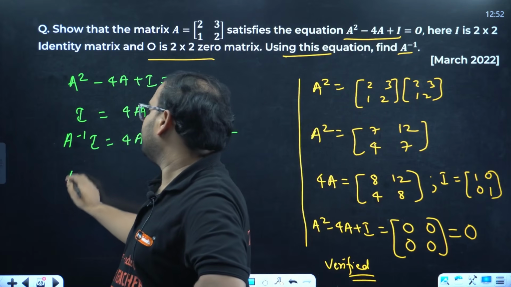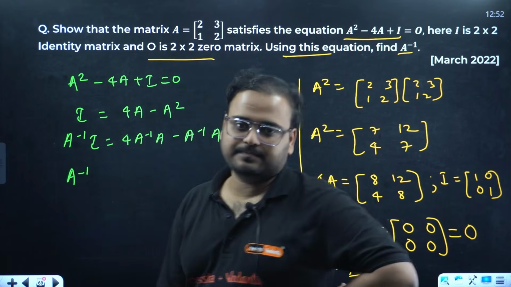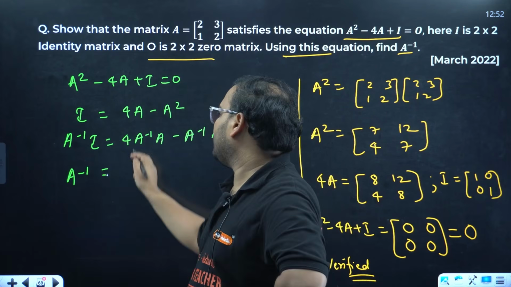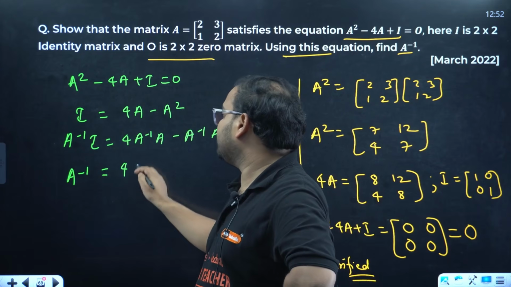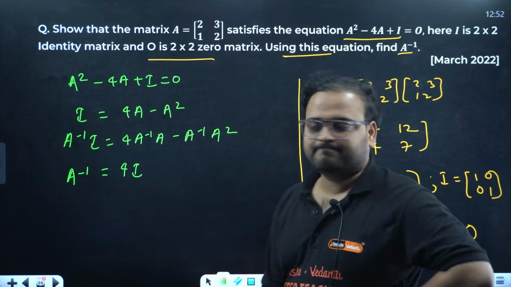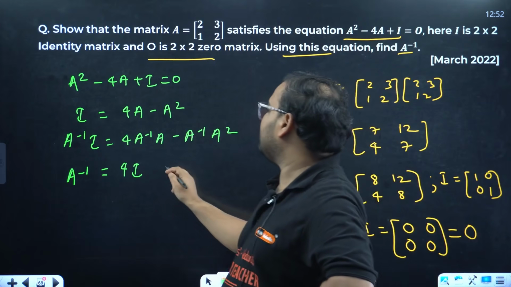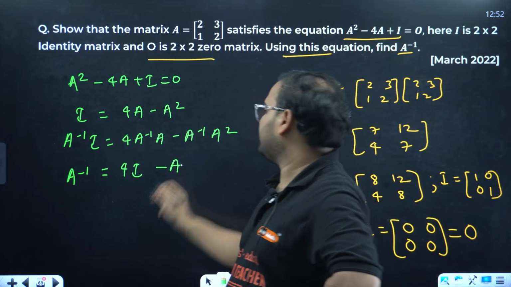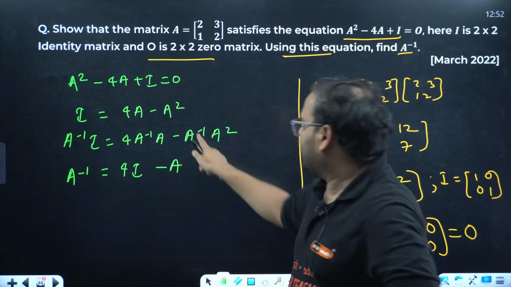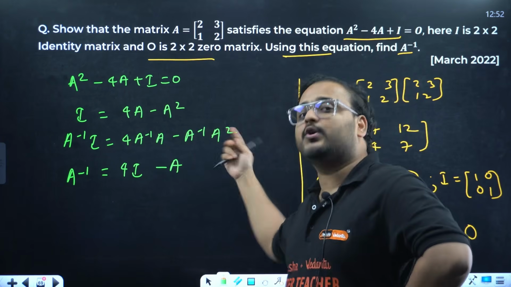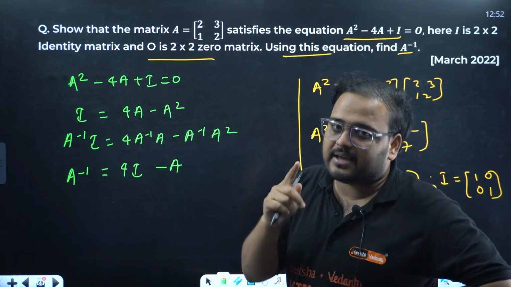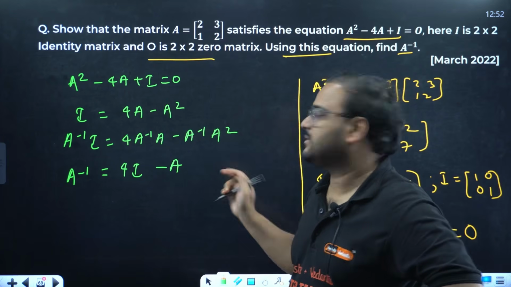What is A inverse I? Simply A inverse. 4 A inverse A is what? Not 4, it is 4I actually. You'll have to remove one of the A inverse A, so you're going to have IA, or basically simply A. 4I minus A. A inverse of A square will make it A inverse of A into A. A inverse of A will be I. You'll have another A, so IA becomes A.